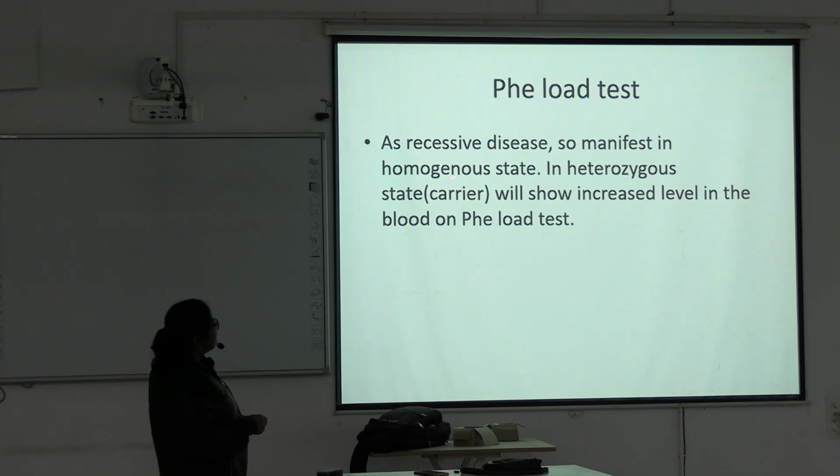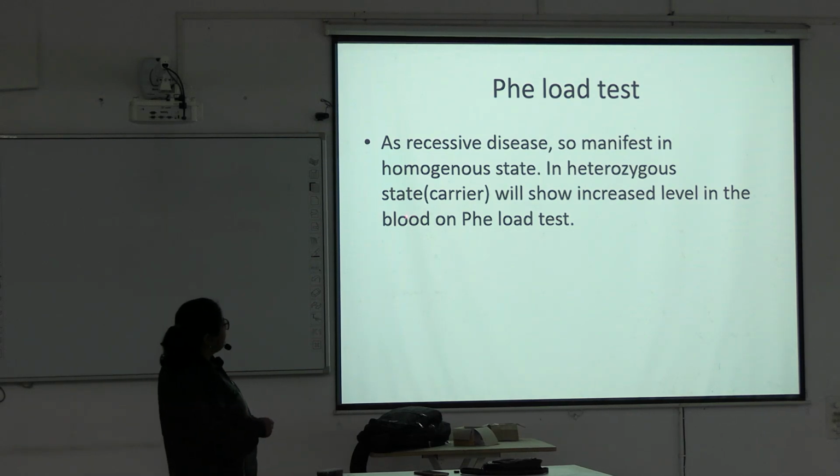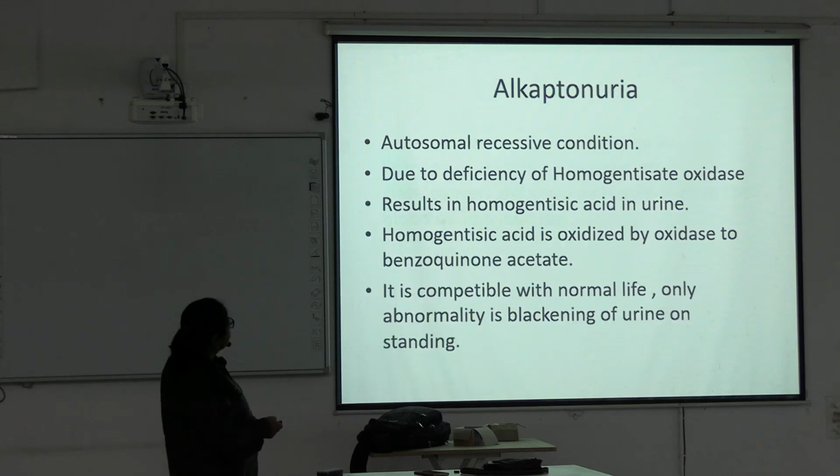In heterozygous, or carrier state, there will be an increased level of phenylalanine in blood on the phenylalanine load test. In case of carrier patients, meaning heterozygous, one affected gene is there. If we load the patient with phenylalanine, the result will be an increase in blood phenylalanine in a heterozygous patient.